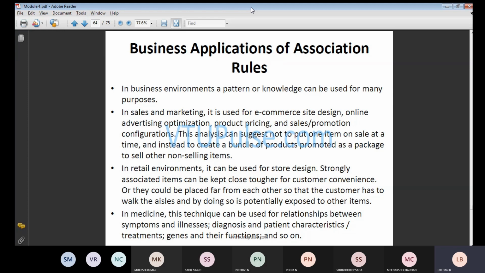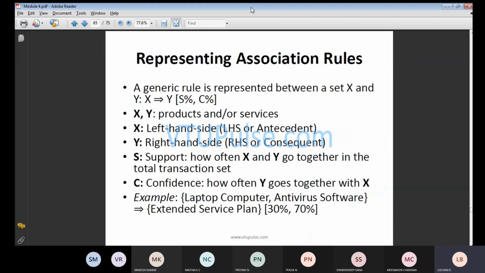So in the medicine part, when it comes to medicine, the technique can be used for the relationship between the symptoms and the illness, diagnosis and patient characteristics, treatment, genes, their functions, and so on. This comes under your medical terminologies. So symptoms, illness, diagnosis, patient, all of this comes under your medical parameters.